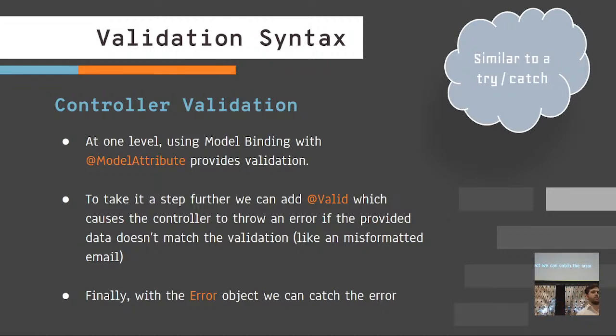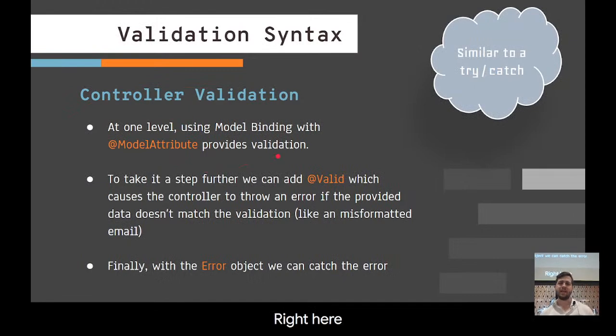What we've done in the past is use the @ModelAttribute to link inputs from a controller to a model. For example, if we had a class that had the fields username and password, and we had a form that submitted username and password, we could use @ModelAttribute to create a new user or to link it to a user when we submit the form. This is something we've seen before.